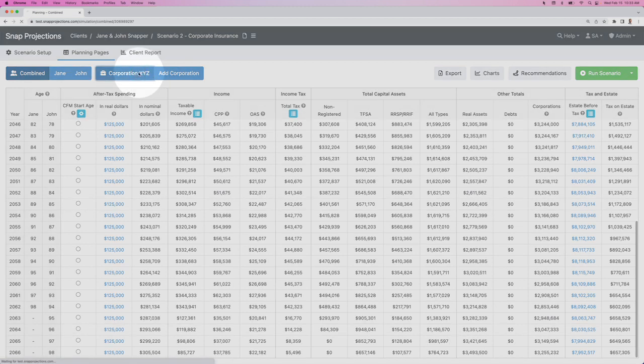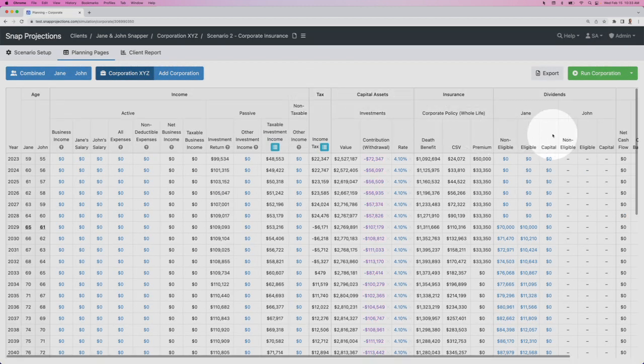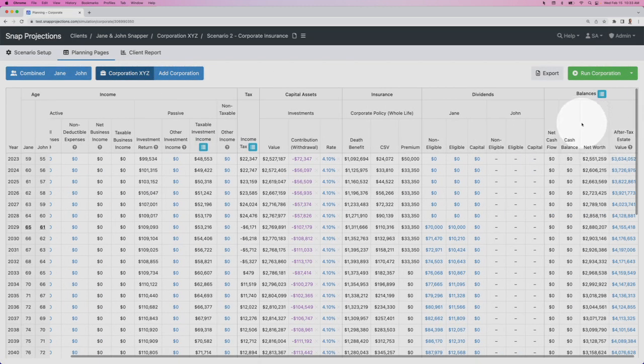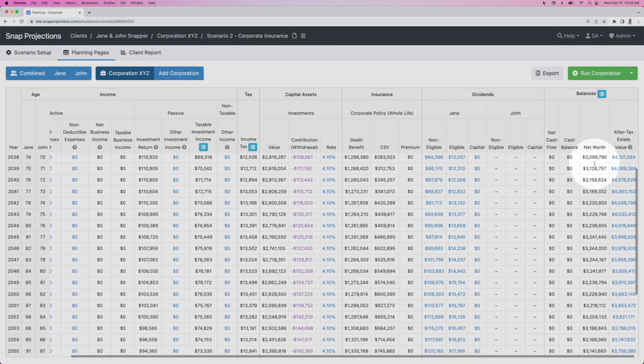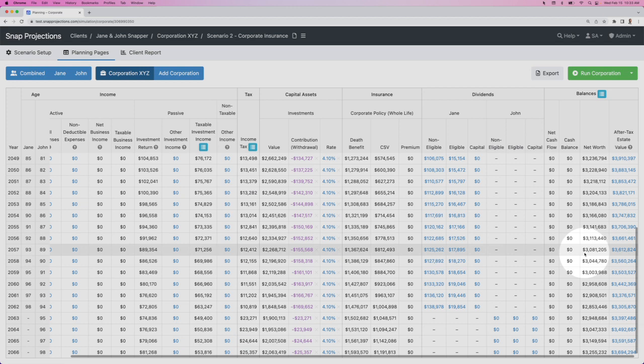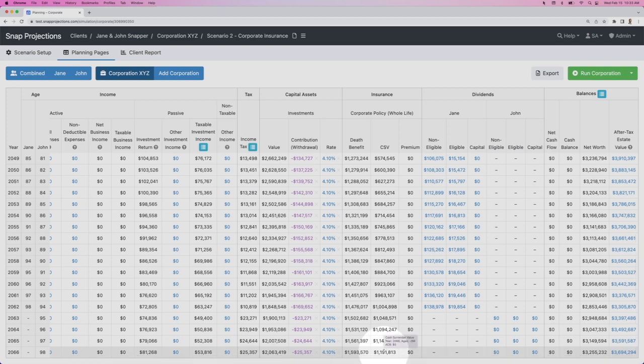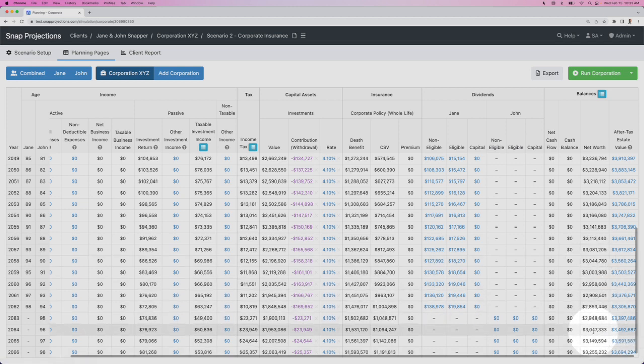If we go back into the corporation, we can see the similar information on the right-hand side of the planning page. So we have the net worth of the corporation each year of the plan. We can scroll down and see that value. This is simply taking the balance of all assets plus the cash surrender value, less any of the debt that might be in the corporation. So this is the value of the corporation while the client is alive. And then this column is the value of the corporation if they were to pass away in that year.